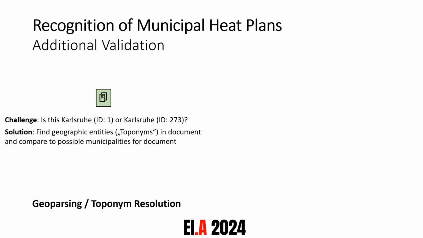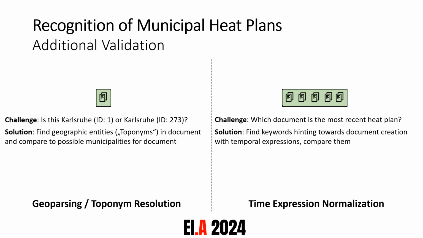And the way we do this is that we try to find other geographic entities, so toponyms, in the document and compare them to the possible municipalities for this document. For example, we find districts of this municipality or surrounding municipalities in the document content, and then we can just assign it to either one of these geographic entities. This is also called geoparsing or toponym resolution.